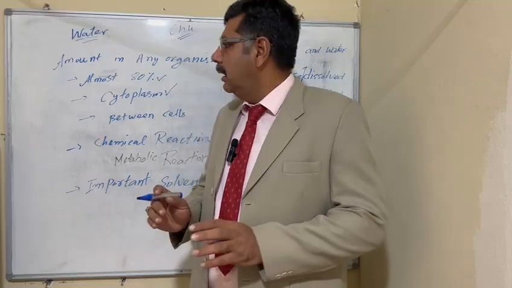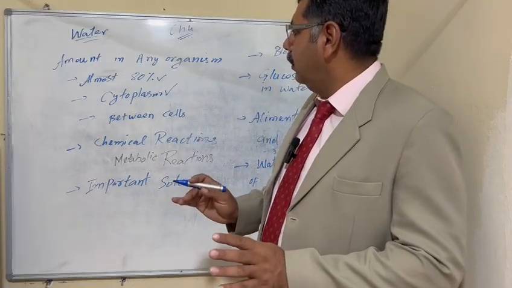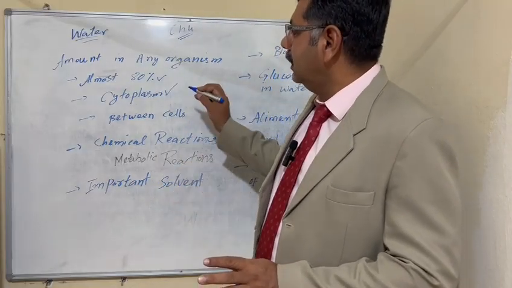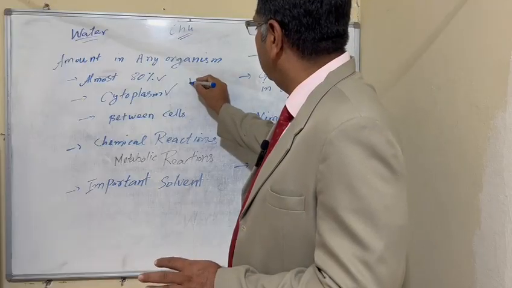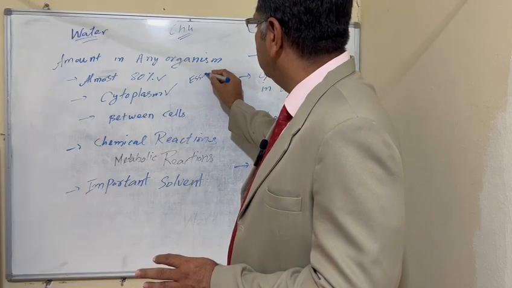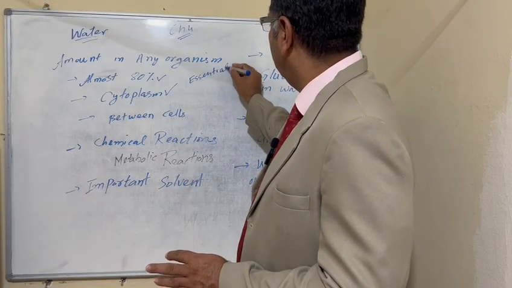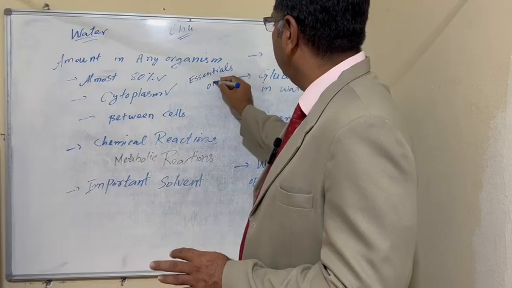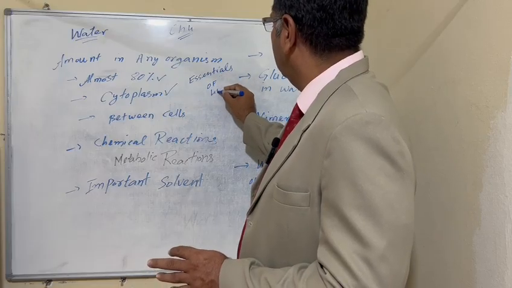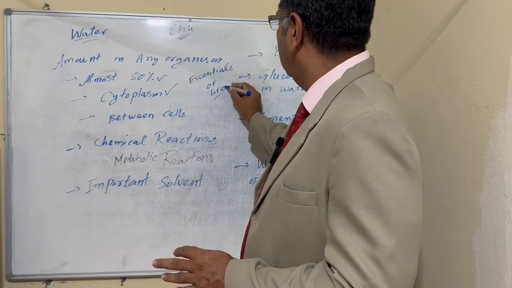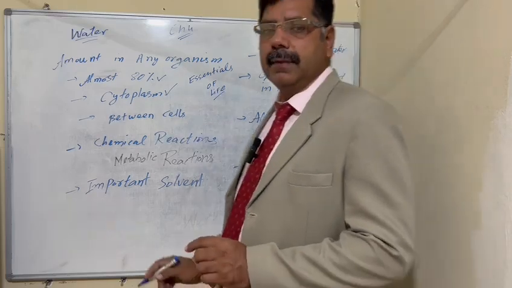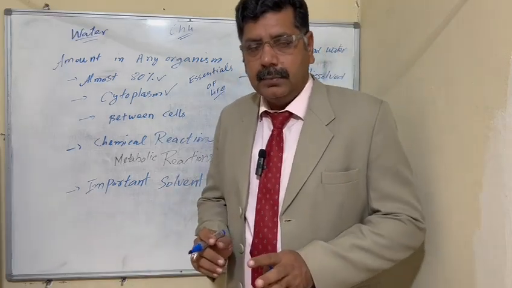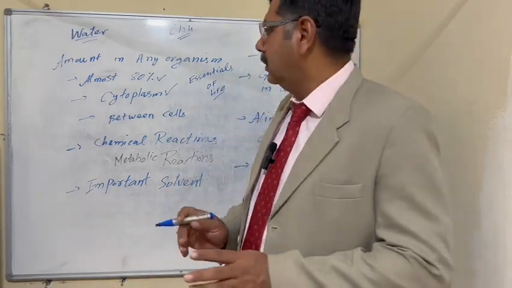So totally we can say water is one of the essentials of life. Life cannot continue without water.